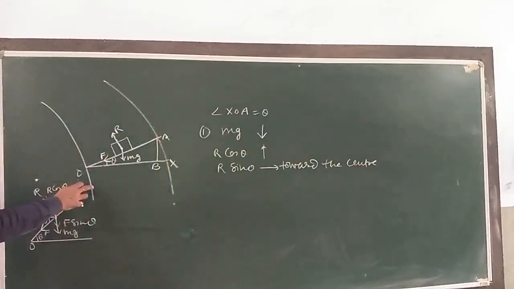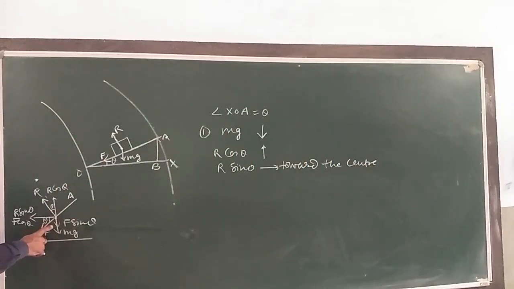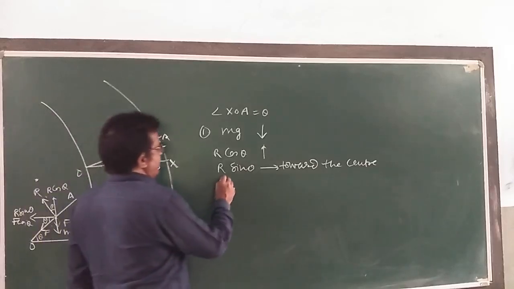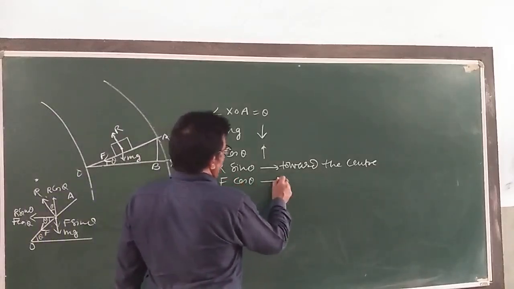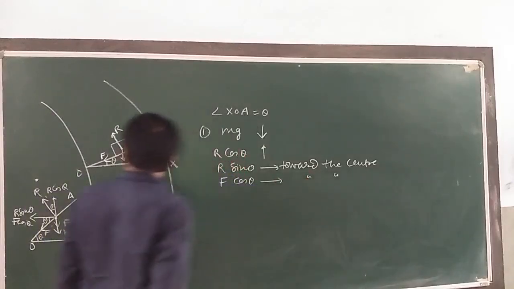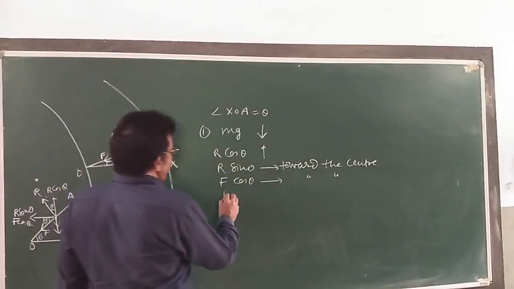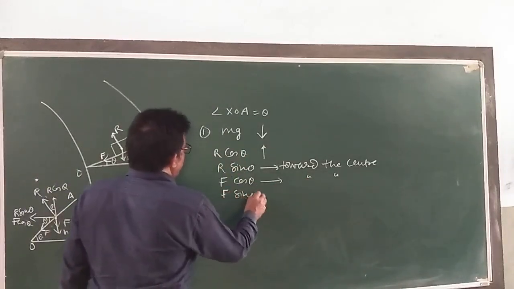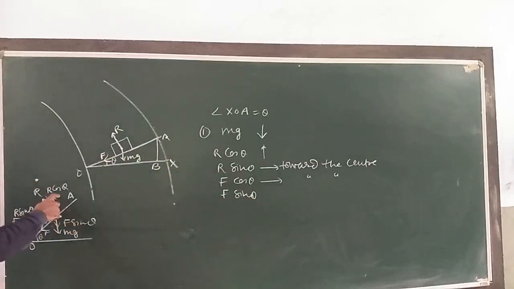Then, my dear children, F also can be resolved into two rectangular components. F cos theta along the horizontal towards the center. F cos theta also towards the center. F sin theta, जिधर एंगल बनता है बच्चों, we know very well, cos theta लेंगे. Then F sin theta acting vertically downward.